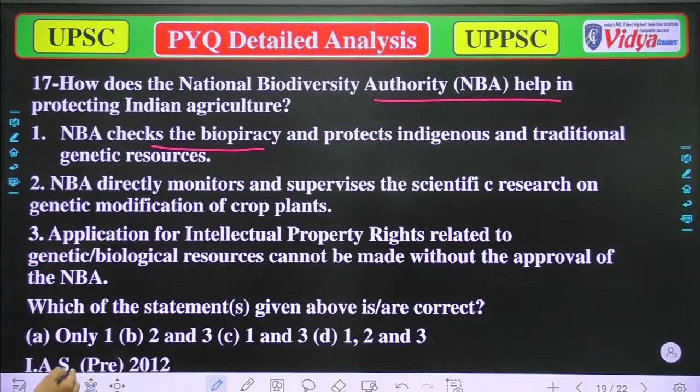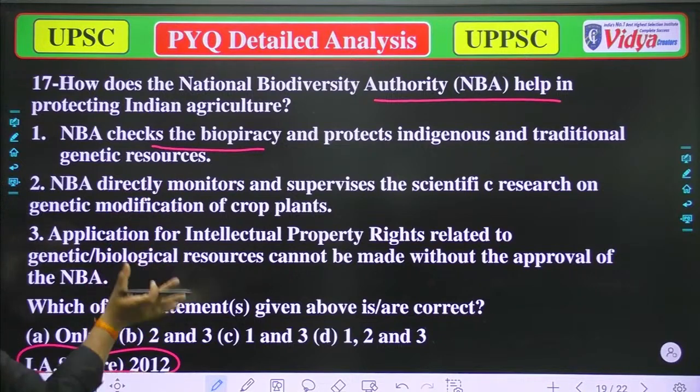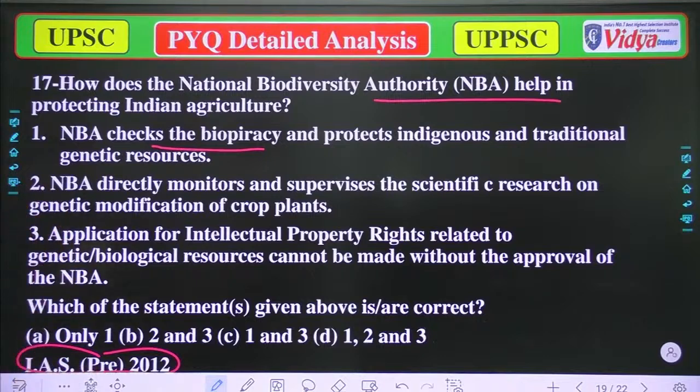Okay, the question was asked in the ISP. Its structure tells you that it will be asked in the ISP. How does the National Biodiversity Act, NBA, help in protecting Indian agriculture? A, NBA checks biopiracy and protects indigenous and traditional genetic resources.